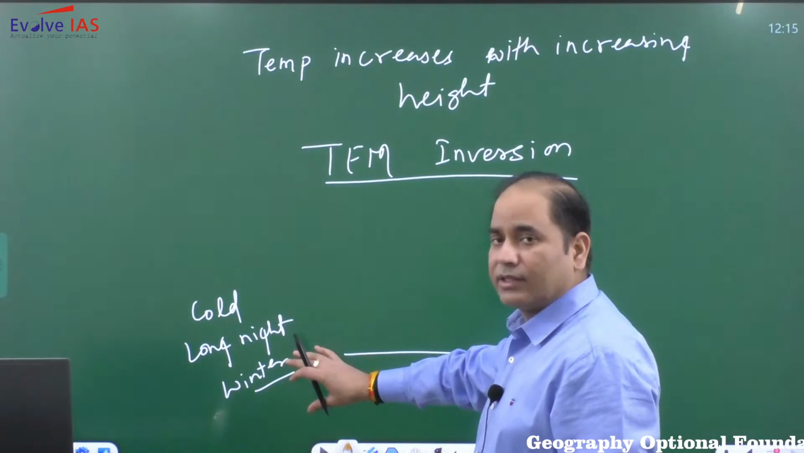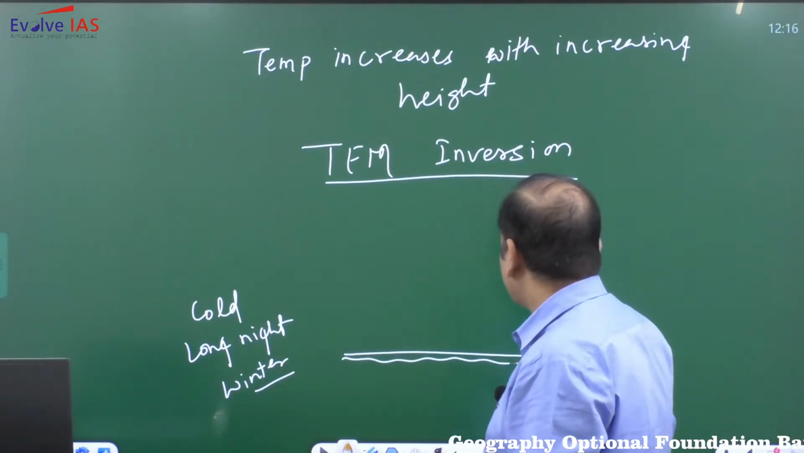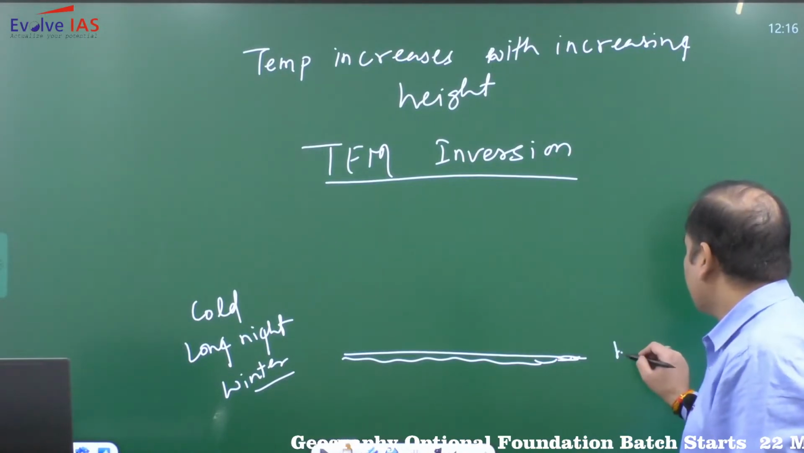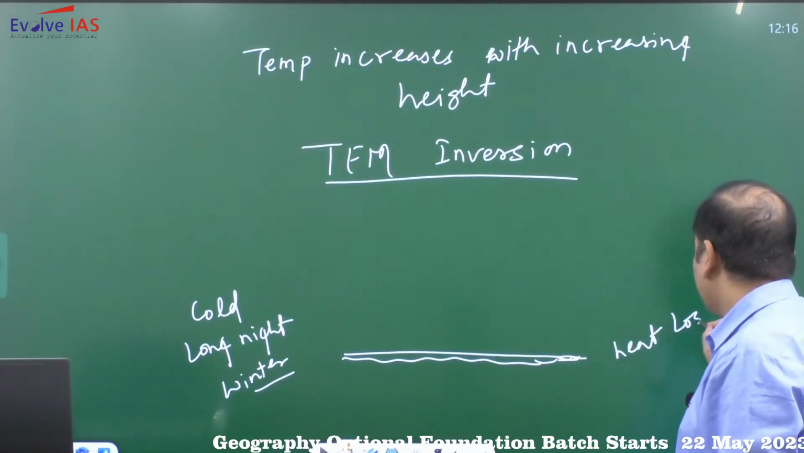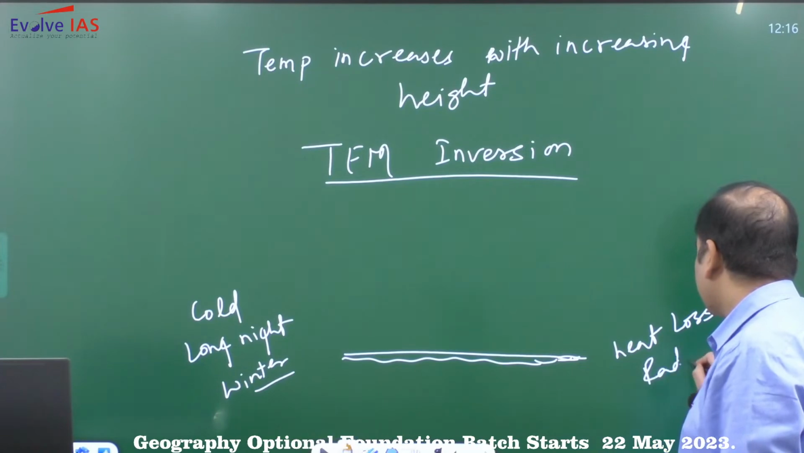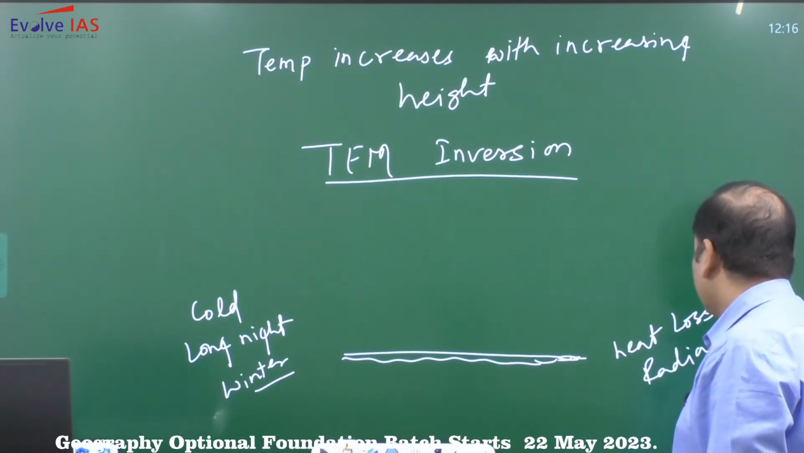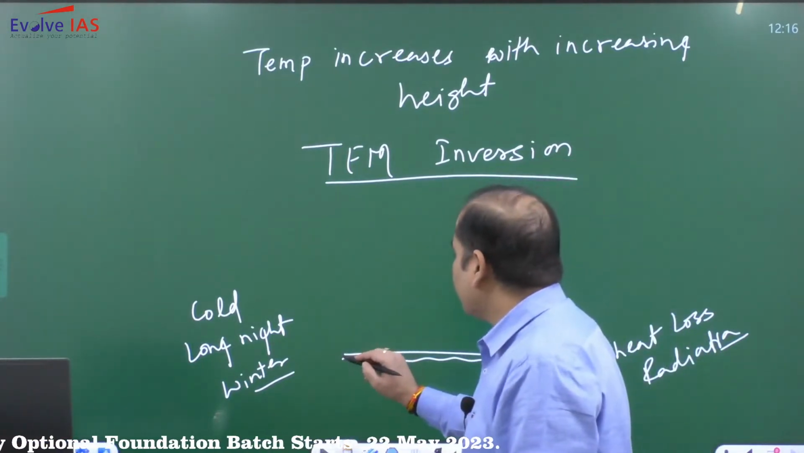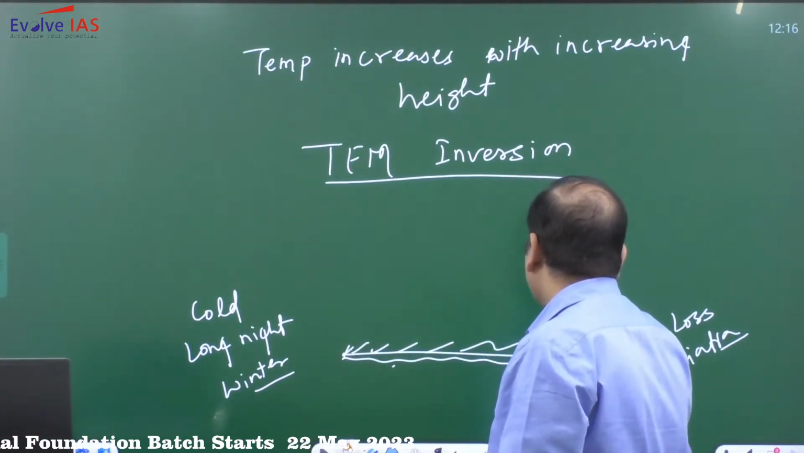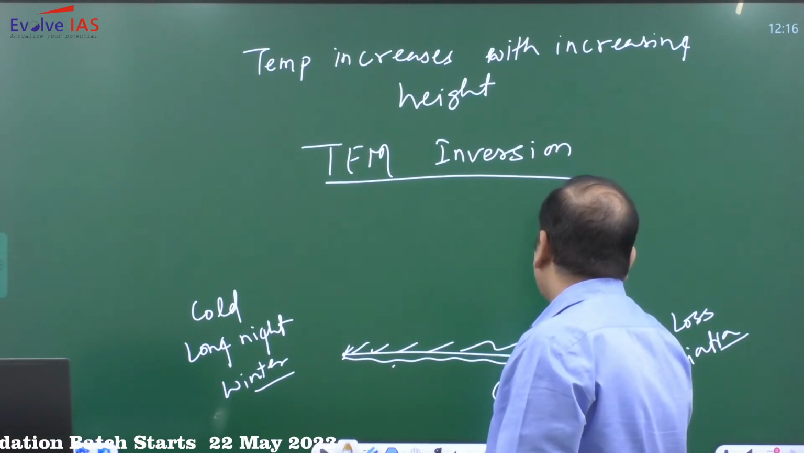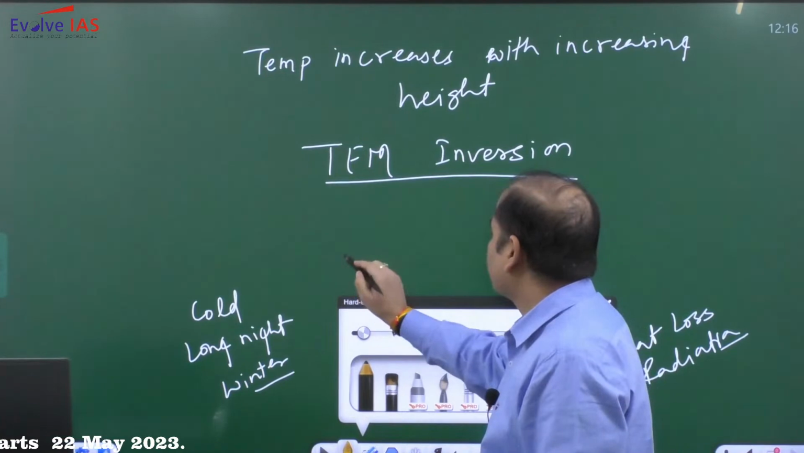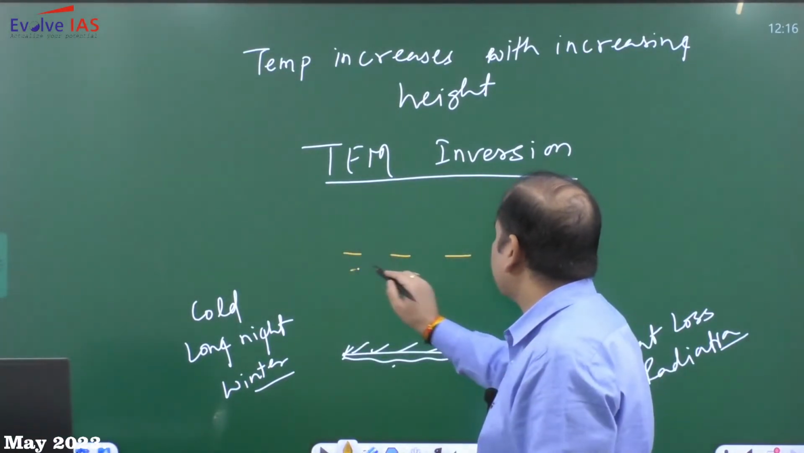Now in this condition, what will happen? The ground will lose lots of heat. So heat loss because of radiation. So the ground will lose lots of heat and become very much cooler, intensely cold. So it is like here you will have air.